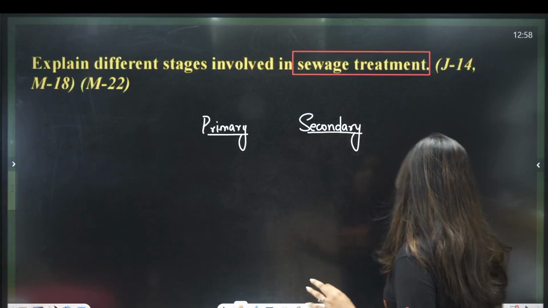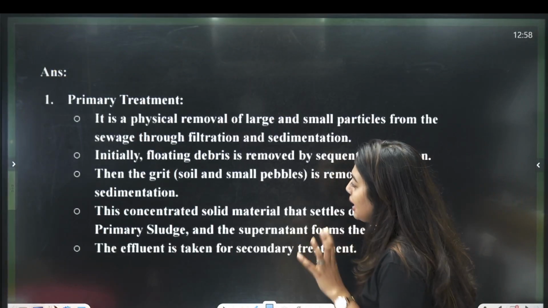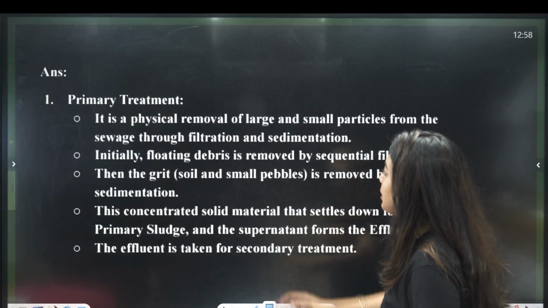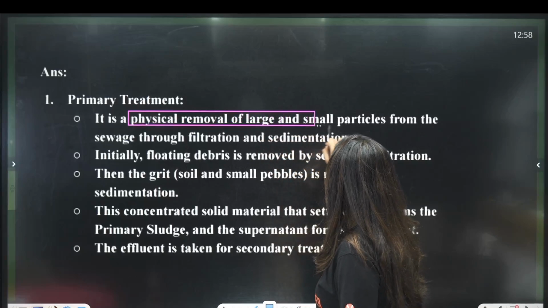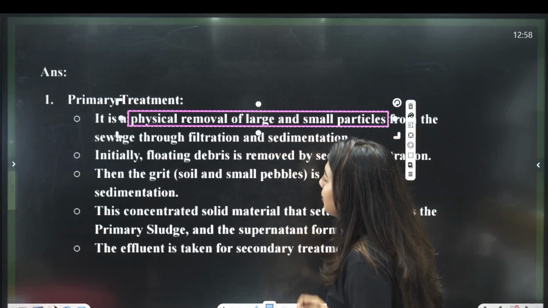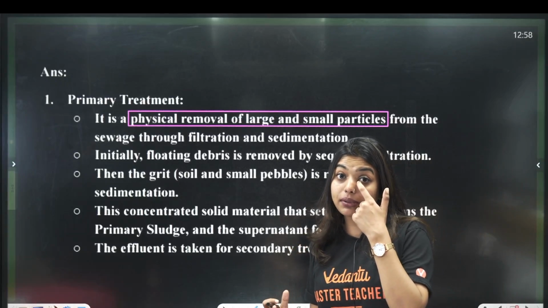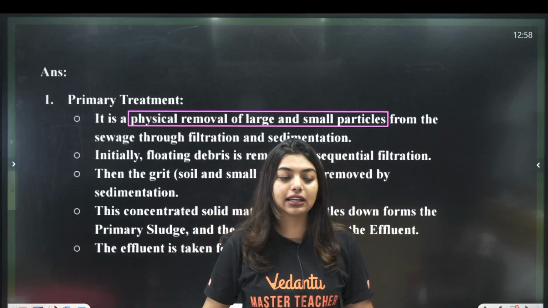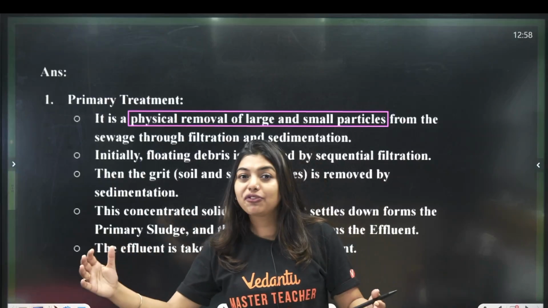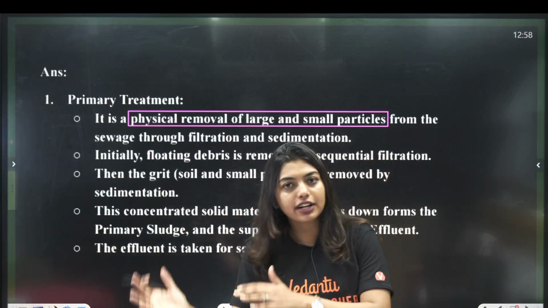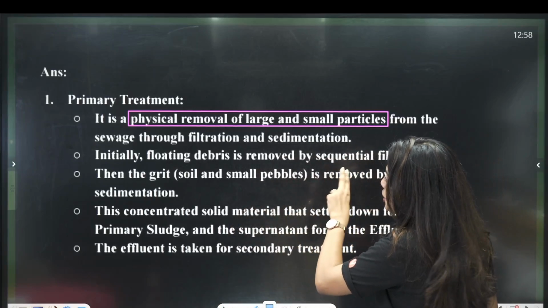So, let's see which are the primary and secondary treatment. Look here, students, primary treatment involves mainly 2 steps. The first step is a physical removal of large and small particles from the sewage through filtration and sedimentation. Imagine there are a lot of cigarettes, plastic covers, chips packets, these big things. Physically they will be removed. That means filtration will be done. That is going to be the first step. So, that is going to happen with filtration and sedimentation.